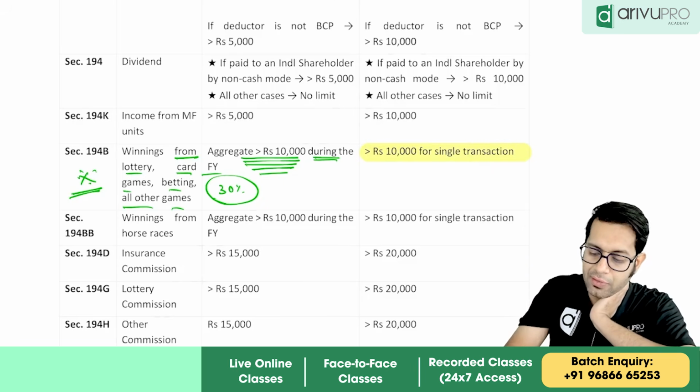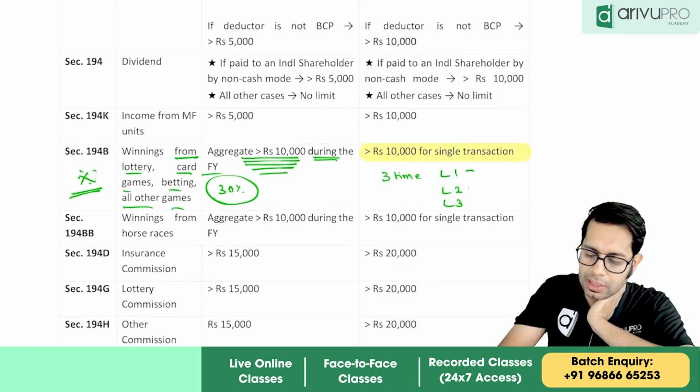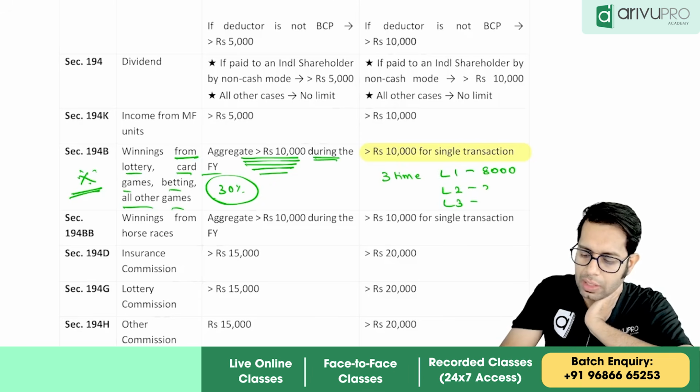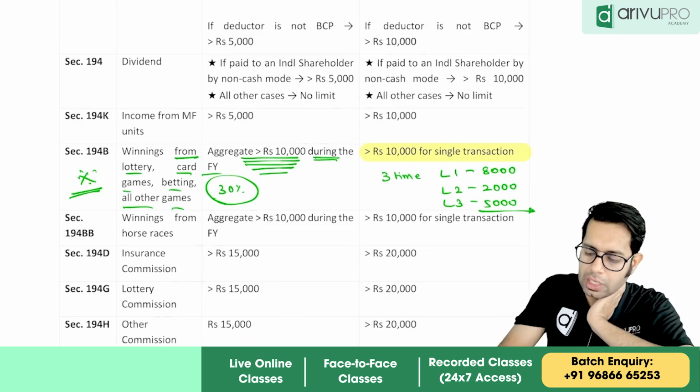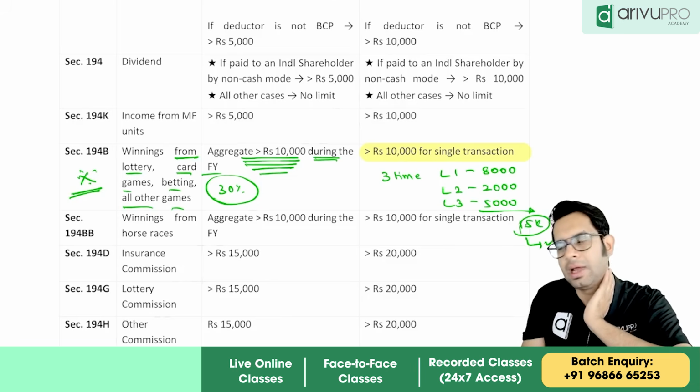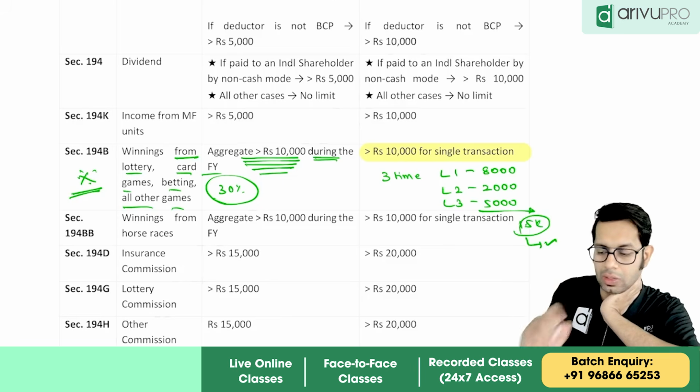Meaning, if I win lottery 3 times a year, lottery 1, lottery 2, lottery 3. So before, what was the concept telling? First lottery 8,000 I won, second lottery I won 2,000, third lottery I won 5,000. So total is how much? 15,000. Now TDS is applicable on this entire 15,000 amount because it is more than 10,000 rupees.